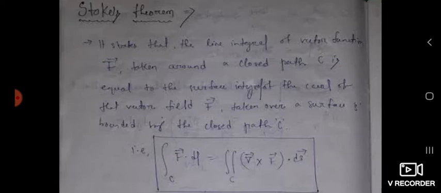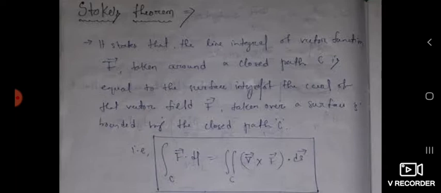Once again, it states that the line integral of a vector function F taken around a closed path C is equal to the surface integral of the curl of the vector field F taken over a surface S bounded by the closed path C.